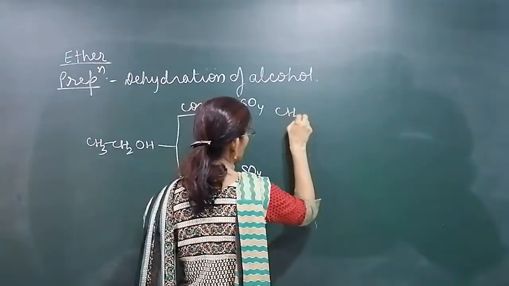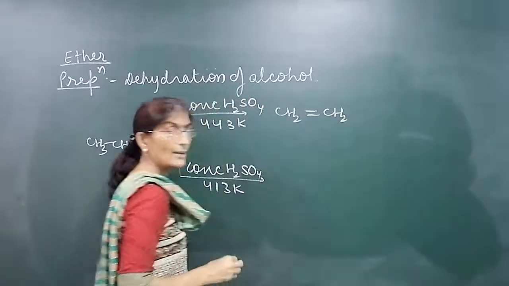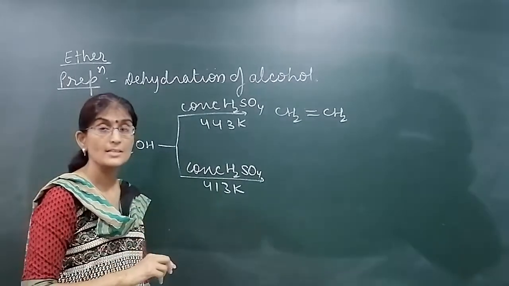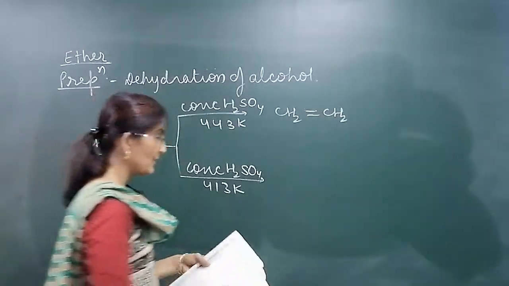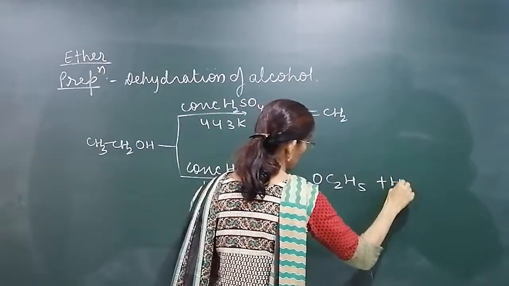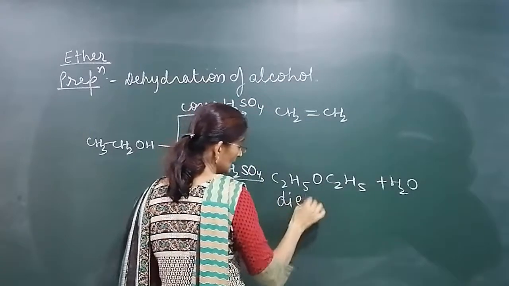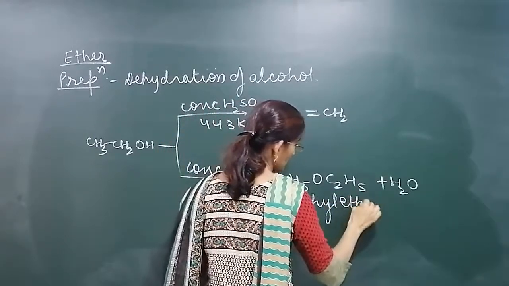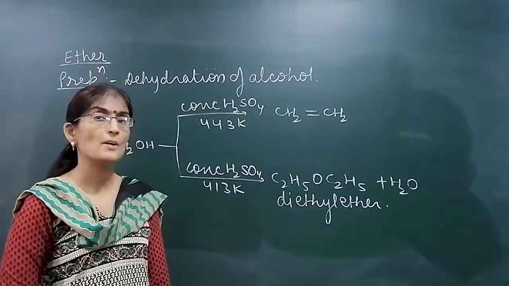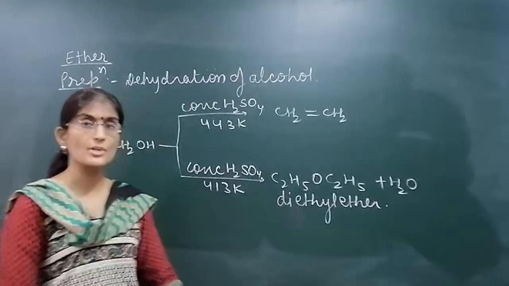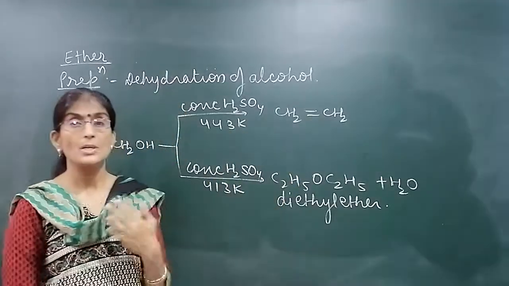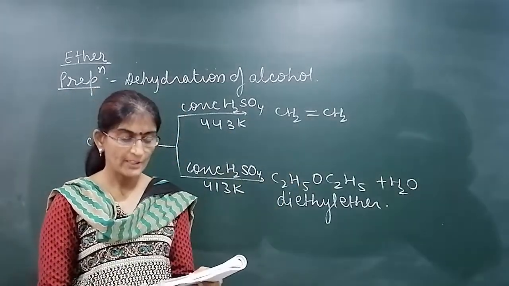Ethene is produced. Dehydration takes place. Alkene and water are produced. Water will be absorbed by concentrated H2SO4. And when it is treated at 413 Kelvin, ether is produced, C2H5OC2H5, diethyl ether. Here also water is a byproduct. Diethyl ether, what is its common name? Ethoxyethane. So when dehydration of alcohol is carried out at a certain temperature, ether is produced. When temperature is increased, water is removed and alkene is produced. Clear?